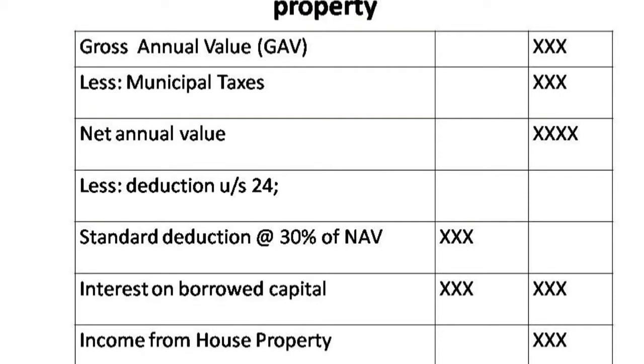What is section 24? The first one, standard deduction, that is 30% of the net annual value. Then the second deduction under section 24, interest on borrowed capital. These two will be deducted, and that way we get the income from house property.